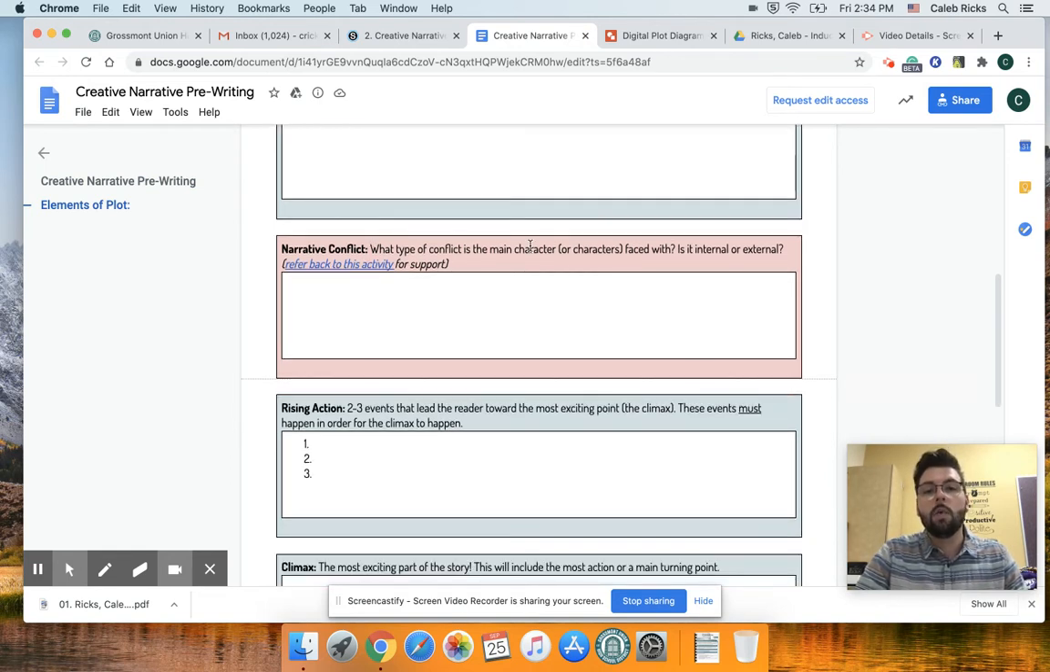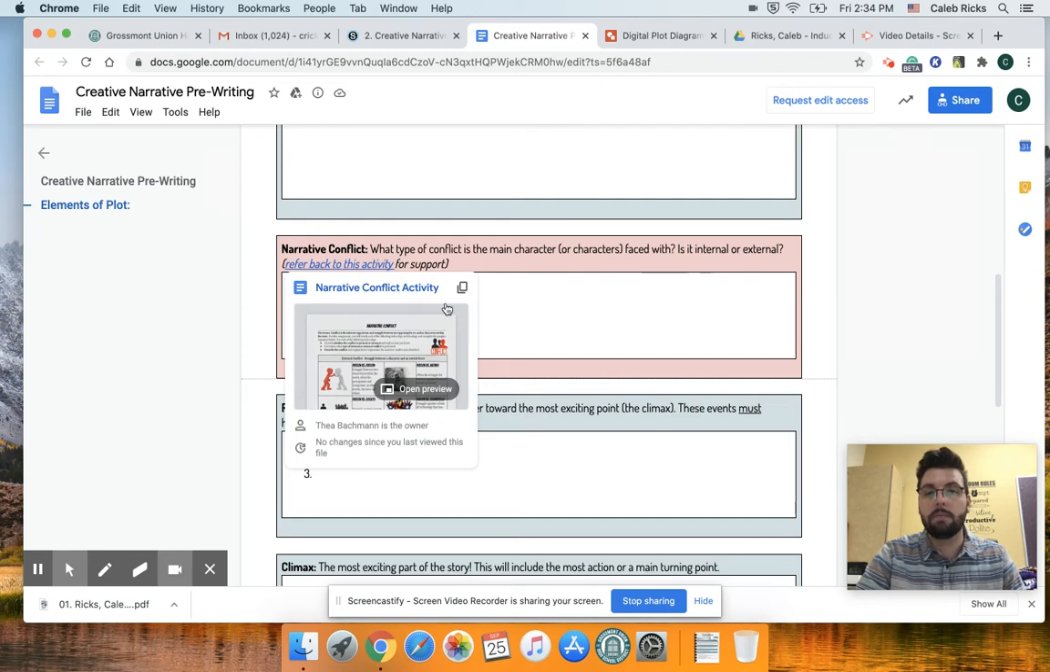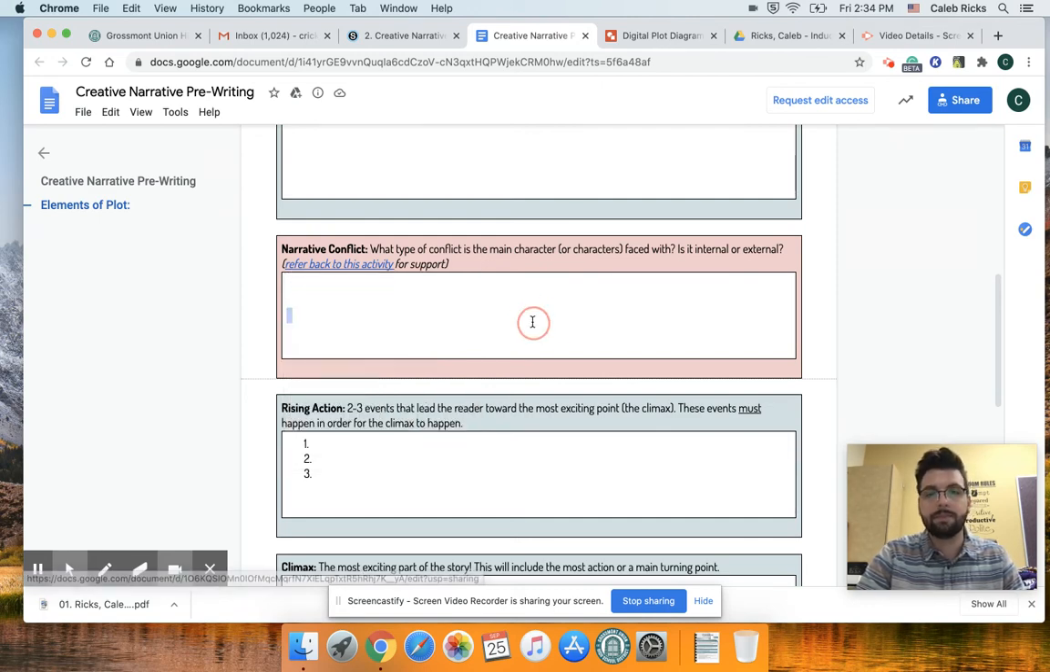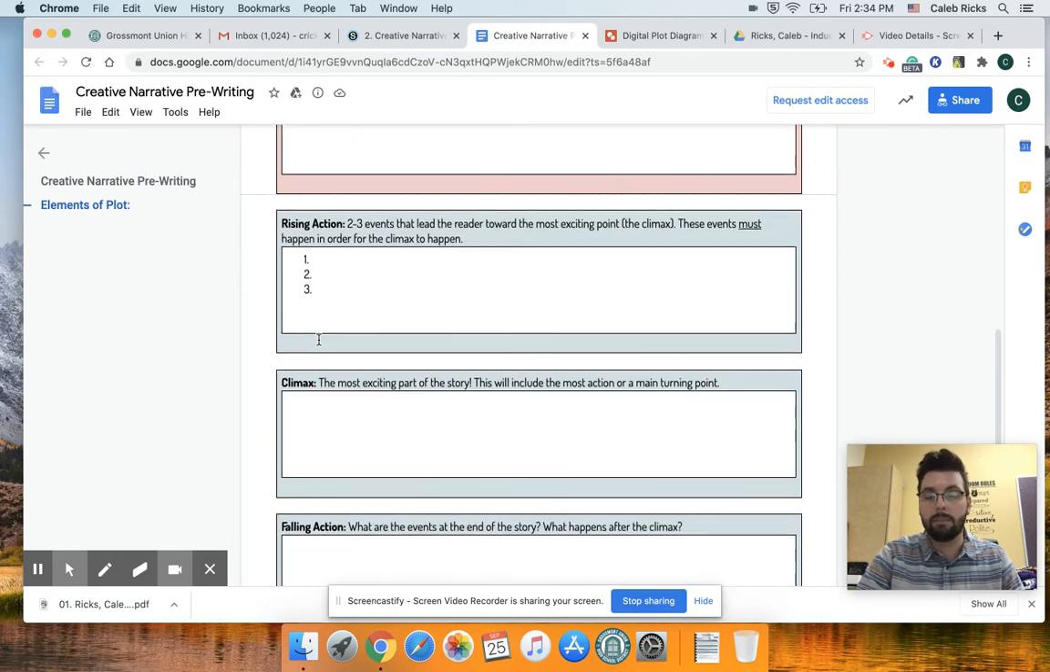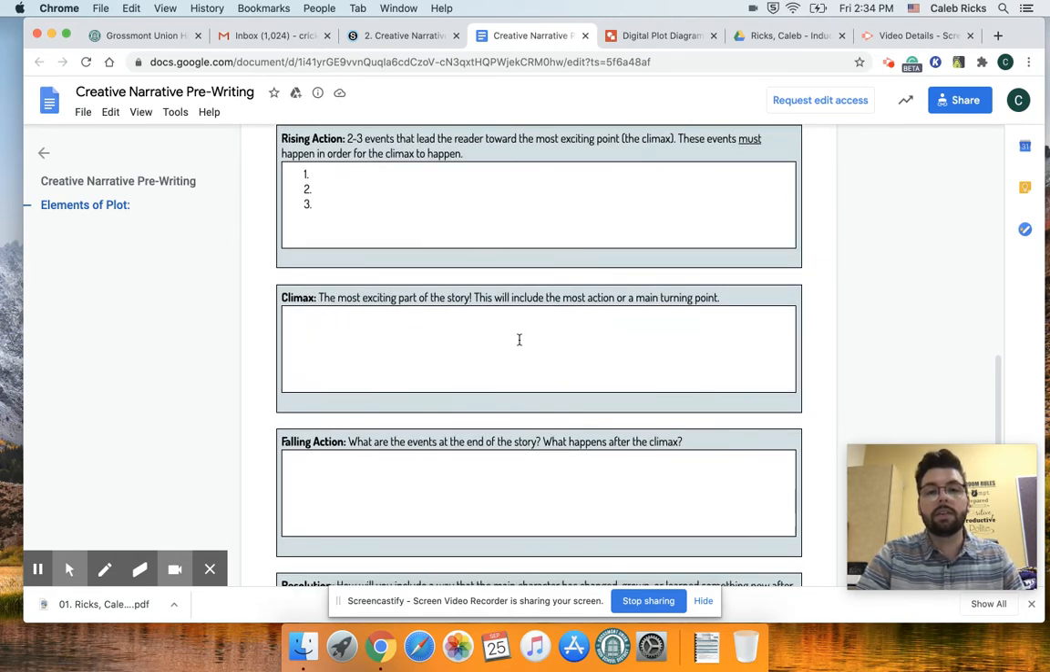Narrative conflict. What type of conflict is the main character or characters faced with? Is it internal or external? You can refer back to this activity for support. If you remember, that's the one where we watched those videos, right? Rising action: two to three events that lead the reader toward the most exciting point, or climax. These events must happen in order for the climax to happen, right? We need to lead to that big bang, basically. Climax, the most exciting part of the story, that will also include a major action or main turning point of the story, right? So you have that rising action, it's leading up to something, and then boom, something happens.